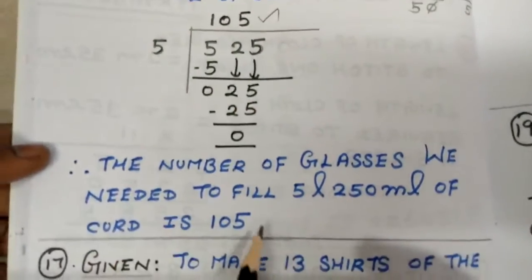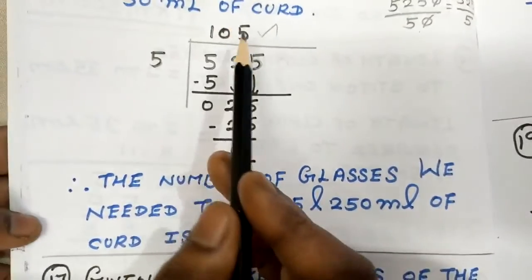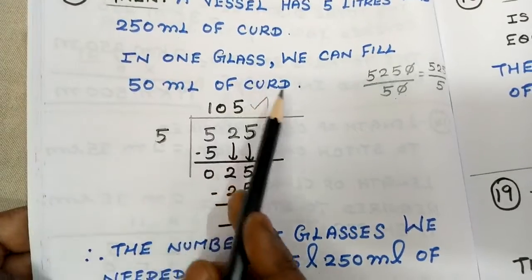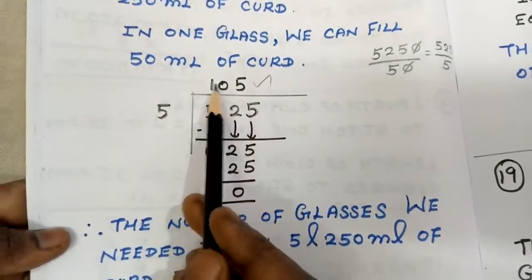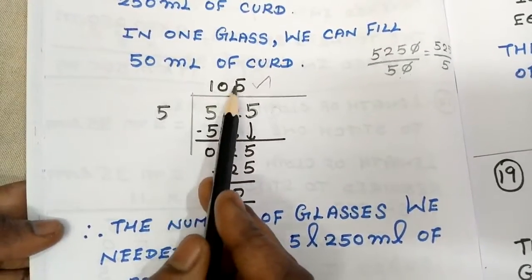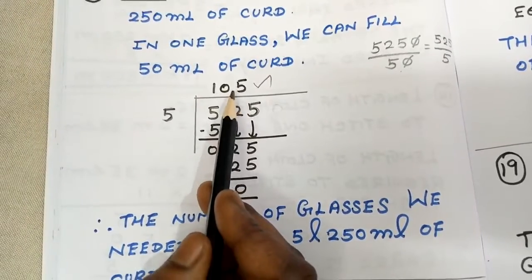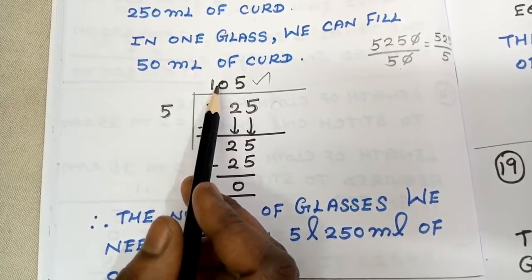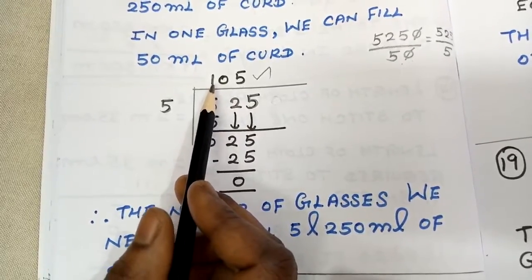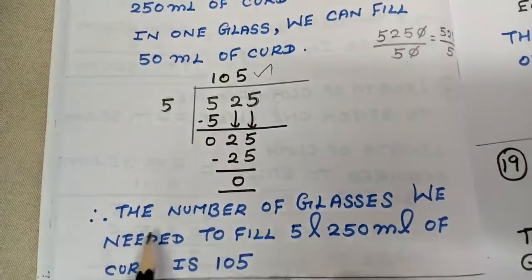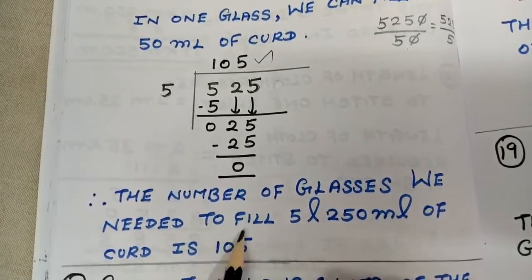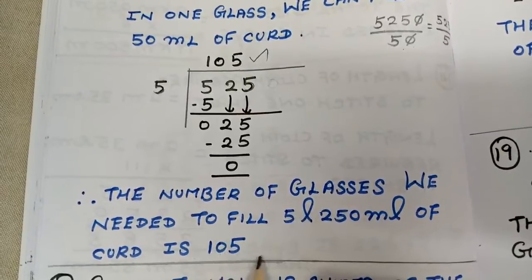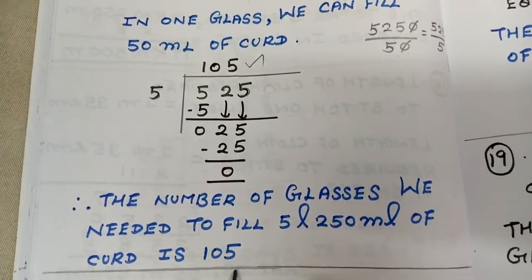The meaning of 105 is this many glasses. For one glass, I can fill 50 ml of curd, which means in 105 glasses, if I fill the curd, the totally 5 liters and 250 ml of curd will be completely filled in all the glasses. So the number of glasses we need to fill 5 liters and 250 ml of curd is 105. That is 105 glasses we need.